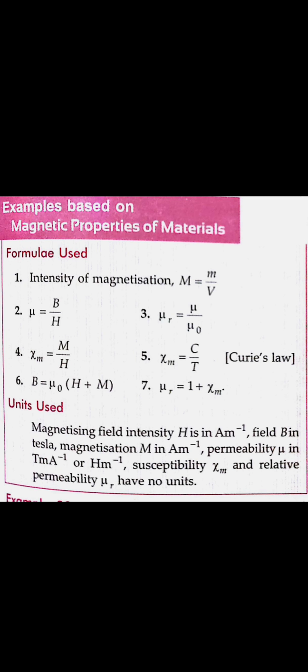So what are the formulas which we have seen? Magnetization was given as magnetic moment per unit volume, or pole strength per unit area. Mu, the magnetic permeability, was the ratio of the magnetic induction B to the magnetic intensity H. Magnetic susceptibility was M upon H, the intensity of magnetization to the magnetic field intensity. Relative permeability mu R is the permeability of a medium upon the permeability of free space. And B is given as mu naught into H plus M.